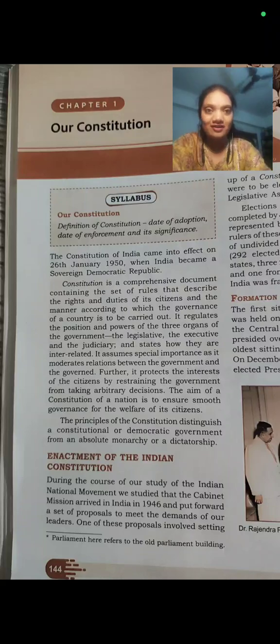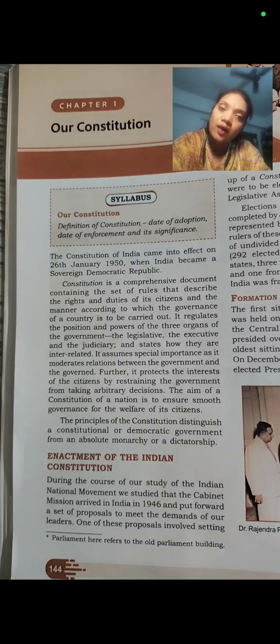So let's get started. First thing you must remember is the enforcement date of the constitution, when the constitution came into force. That date is very easy to remember. You all know that we celebrate 26th January as our Republic Day. The 26th January was the date of enforcement, and you have to remember the year also. The year was 1950. 26th of January 1950 is the enforcement date of the Constitution of India. On that particular day, India became a republic, democratic, and a sovereign country.